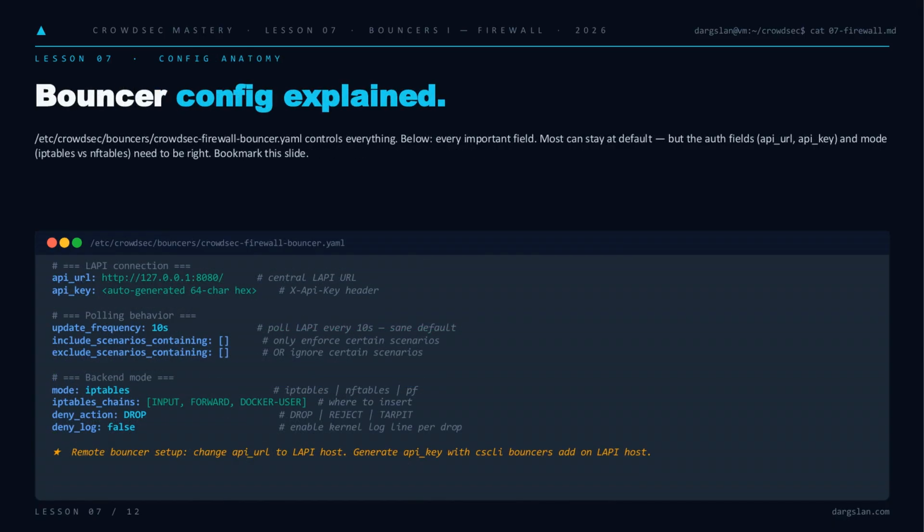Now let's crack open the config that wires it all together. This YAML file lives under crowdsec-firewall-bouncer, and honestly, most fields are sane out of the box. Update frequency at 10 seconds, deny action set to drop. The 2 you actually touch: API URL and API key for auth, and mode to match your backend. And if your bouncer is remote, a different host from LAPI, you point API URL at the LAPI box and generate the key with cscli bouncers add over there. Bookmark this slide. You'll come back to it.